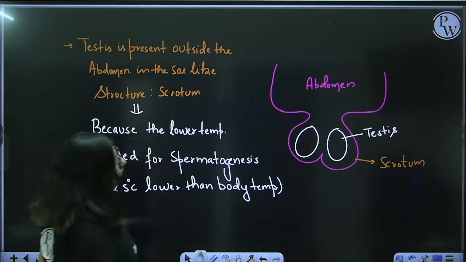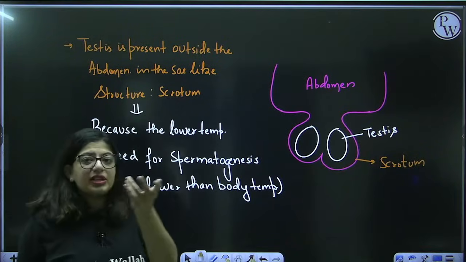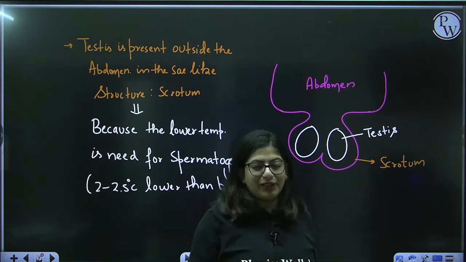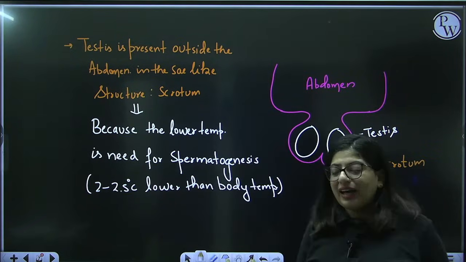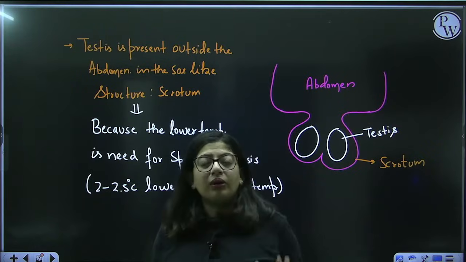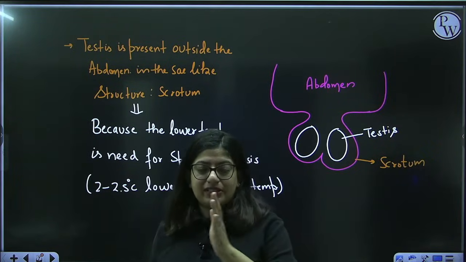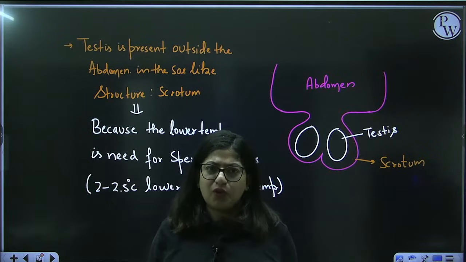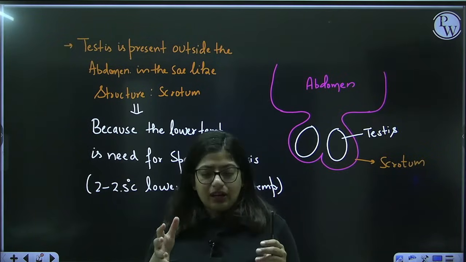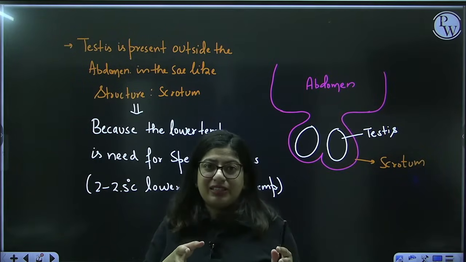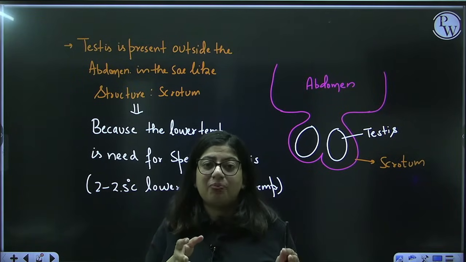Now, this testis was never in the scrotum during embryonic stages. For example, if a mother is pregnant with a baby boy, the baby lives for 9 months in the mother's womb. Before the 7th month of pregnancy, the baby's testes are present in the abdomen.